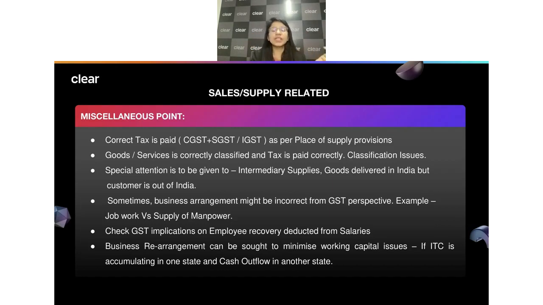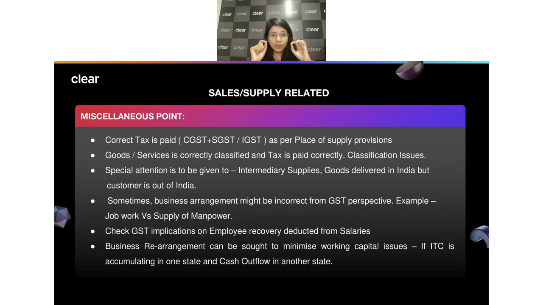But let's say there was a problem while reporting in GST. Then you should always file for an amendment, either a B2CS summary amendment or a B2B amendment. Just file for those amendments. When it comes to interest, there won't be any levy of interest. So if you have already paid some tax, let's say you have paid IGST instead of CGST, SGST, you can make the correction, but there won't be any interest on that. So this is something we should always make sure of. We should see whether the tax has been paid correctly or not.